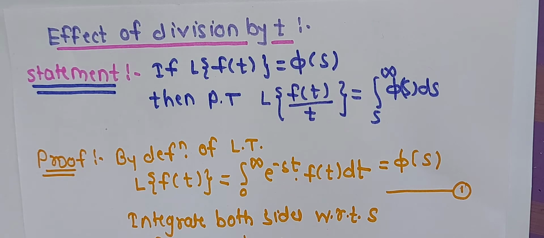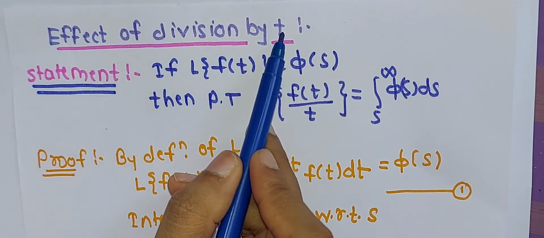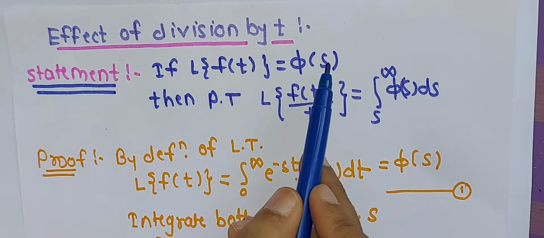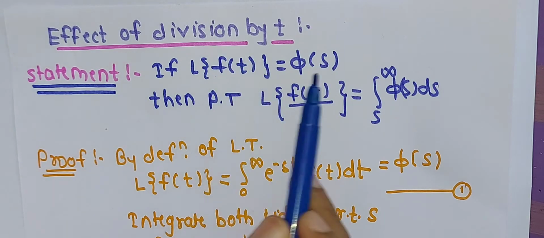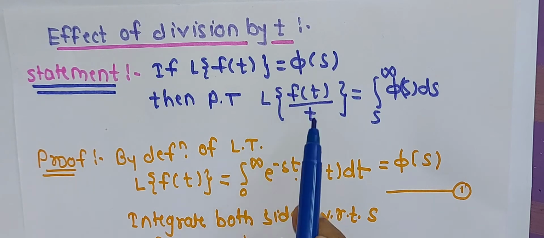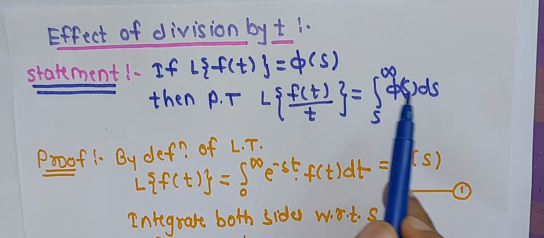In this lecture we will discuss a new property of a Laplace transformation, and that property is the effect of a division by t. Its statement is: if L of f(t) is equal to phi of s, then we have to prove here that Laplace of f(t) upon t is equal to integration s to infinity phi of s ds.